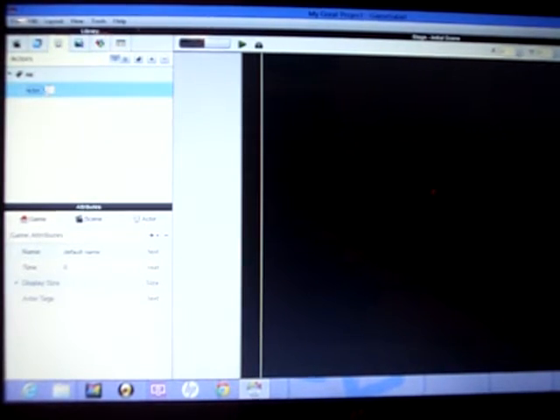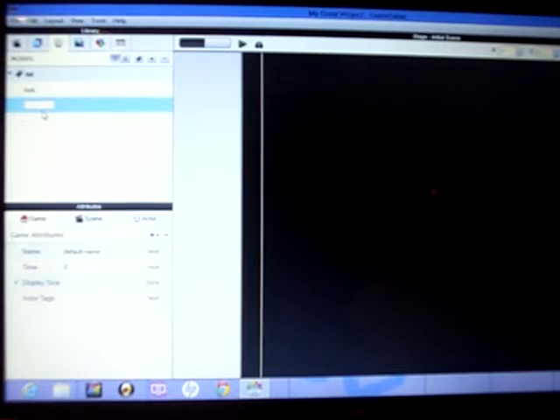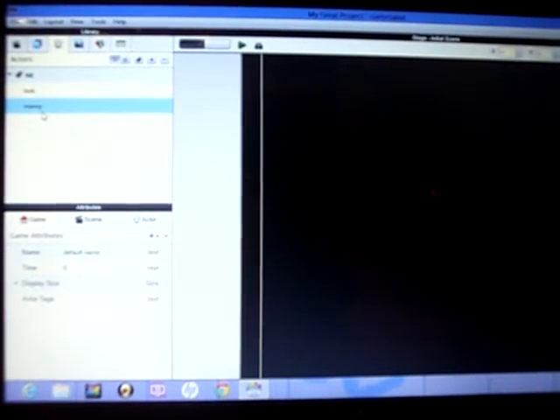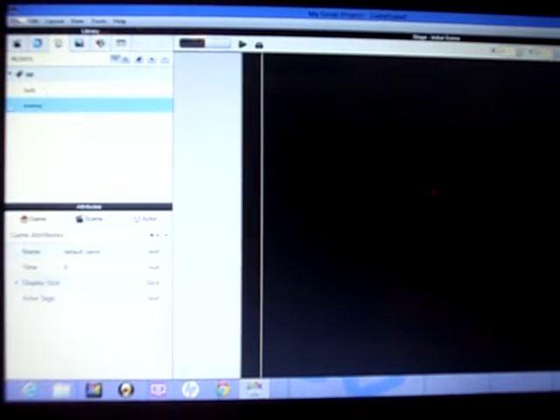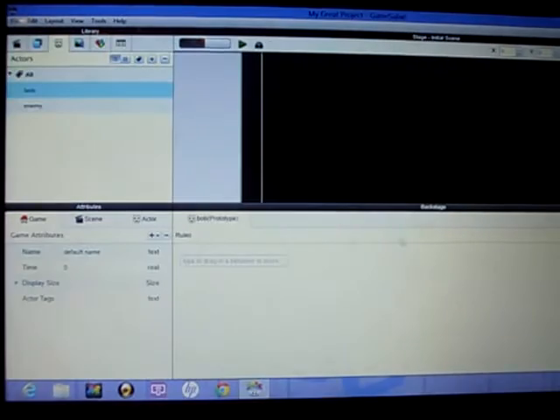and name him. Just name him whatever you want. I will name him Bob, B-O-B. And then I'm gonna make another actor, and it's gonna be just enemy. Whatever you want. And then simply go into Bob right here. Select Bob. Go into here.